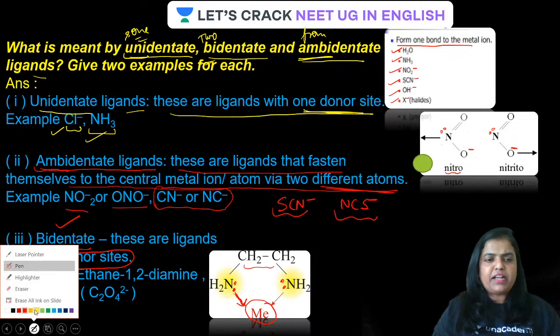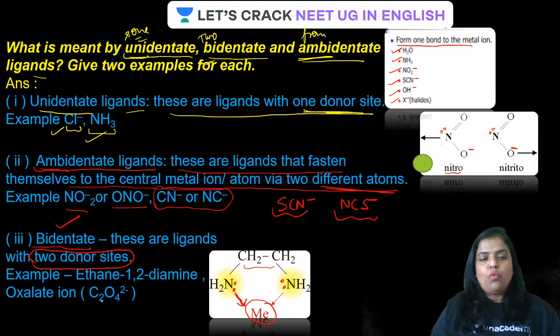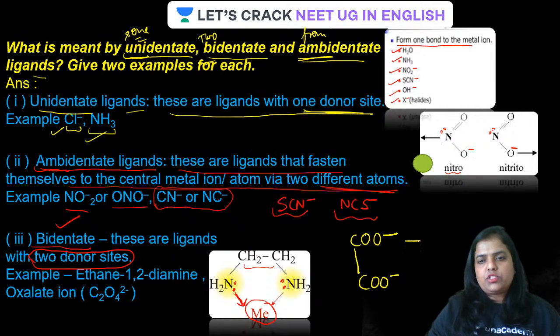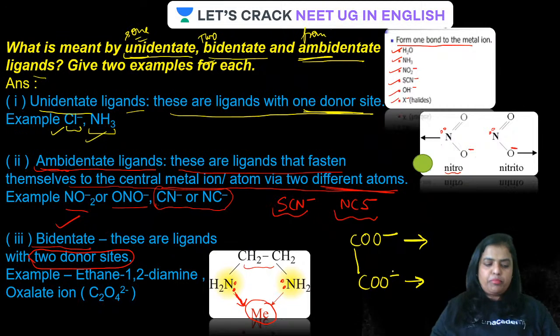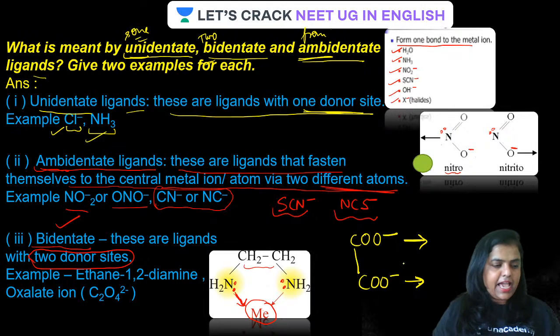One more example. In fact, there are many more examples, guys. One is oxalate. Oxalate, guys, COO minus, COO minus. So these are the two donor sites from the two oxygens. Is that clear? Therefore, this is also called a bidentate ligand.